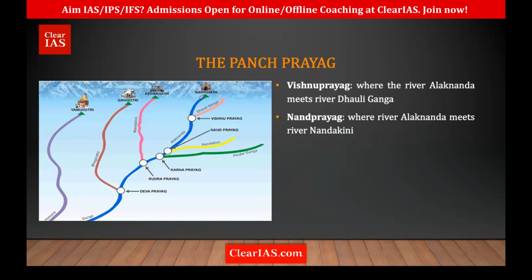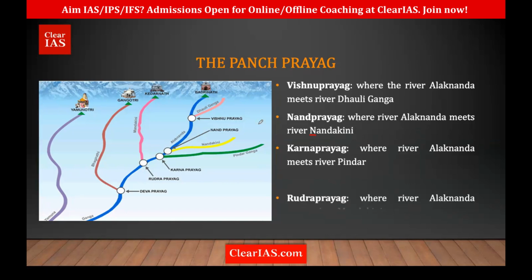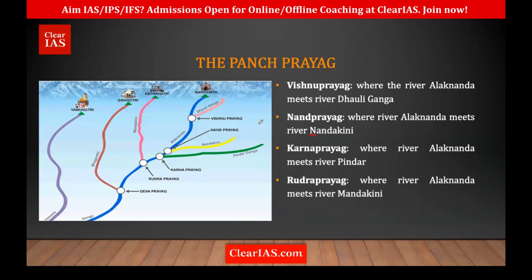Then again it goes down and at Nand Prayag, it meets the Nandakini. It's not Mandakini, it's Nandakini. So don't confuse. It's N, okay? Nandakini, Nand Prayag. Again flows down. And at Karna Prayag, it meets the Pindar River. Then again, further it moves down and at Rudra Prayag, it meets Mandakini. At Nand Prayag, it's Nandakini, and at Rudra Prayag, it is Mandakini.